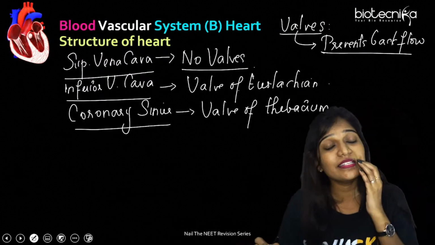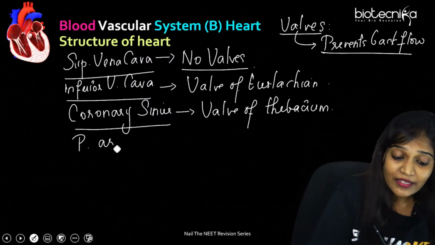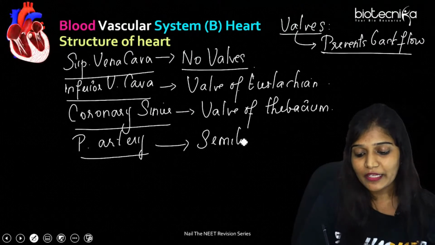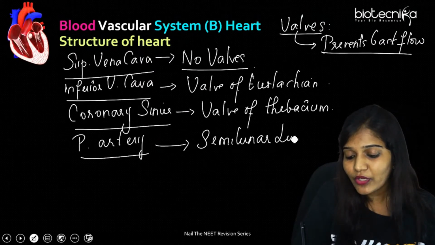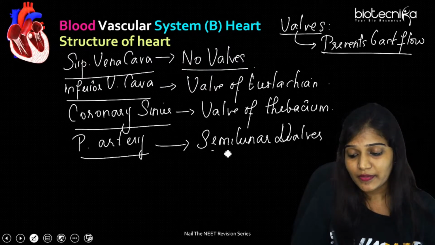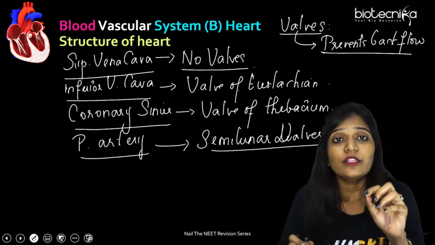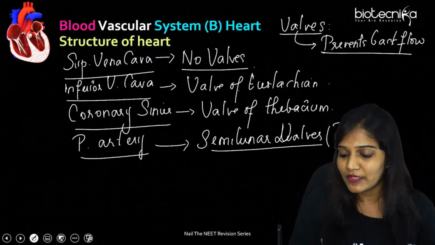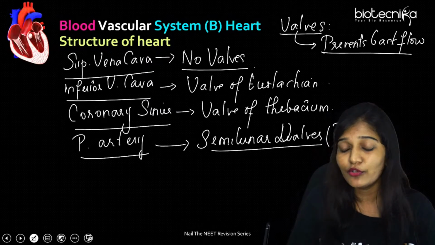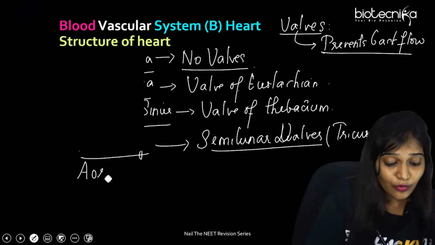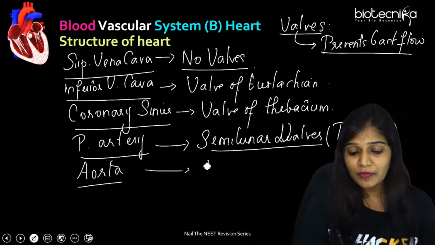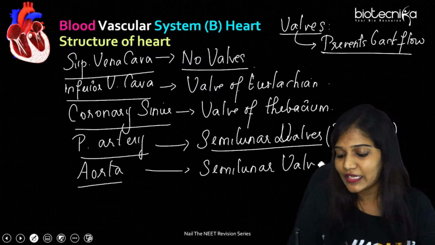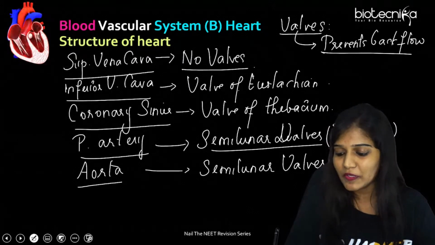Do pulmonary arteries have valves? Yes, the pulmonary artery has a valve. What is that valve? Semilunar valve. Very important. Remember, semilunar valves are also going to be tricuspid. The only bicuspid valve is going to be what? The left AV valve. Apart from that, in the heart, you will see all are tricuspid. Does the aorta have any kind of valves? Yes, the aorta also has. That is also going to be a semilunar valve, and this is also made up of three cusps. So it is also tricuspid.